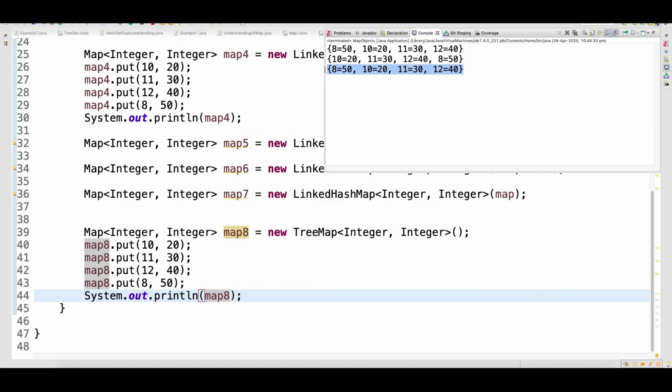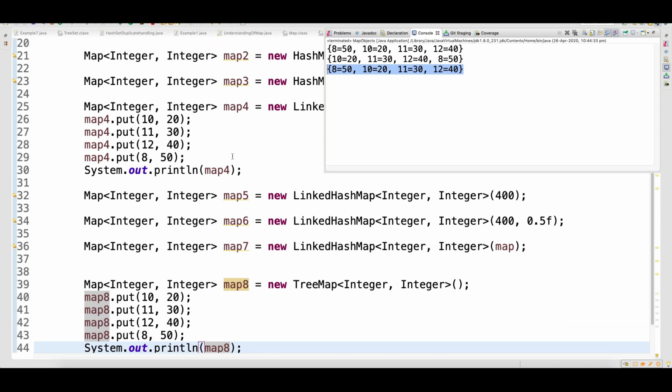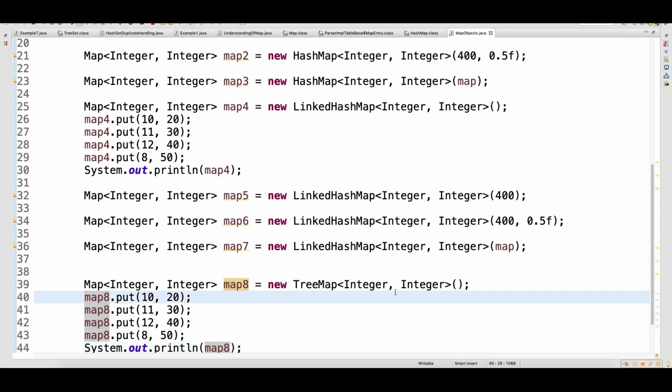look at the tree map output. Your data is getting printed in ascending order: 8, 10, 11 and 12. Whatever keys you had are getting printed in ascending order. Your hash map will not maintain the insertion order. Your linked hash map will maintain the insertion order. Your tree map will maintain the keys in ascending order.